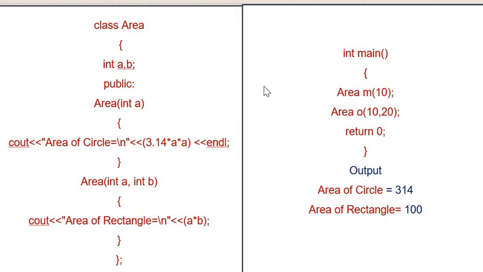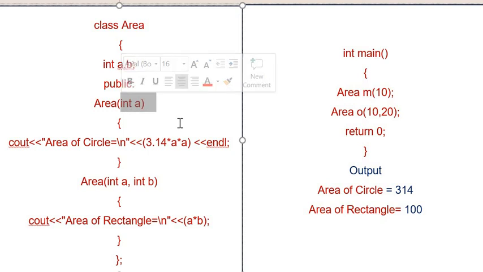Now we have an example of constructor overloading. You can see we have created a program for finding the area of a rectangle and a circle. I have taken a class named area, and the class body consists of two data members, integer type a and b, and in the public area I have created a parameterized constructor. You can see the name area, so we can understand that this is a constructor.